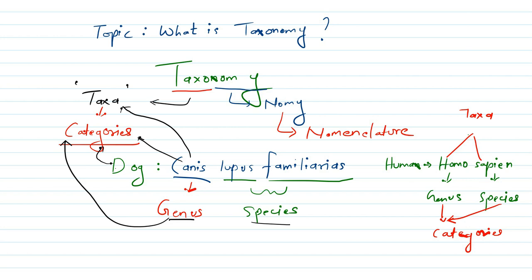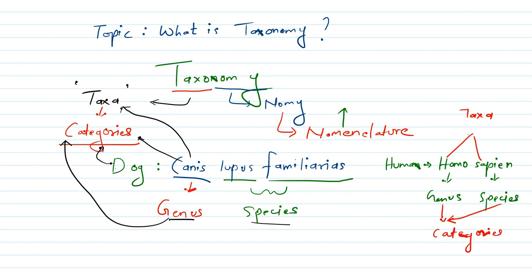What is nomenclature? Nomenclature is basically the art of giving names. In my previous video, which was based on scientific names, we understood what scientific names are. We also understood how they are given to a particular organism.